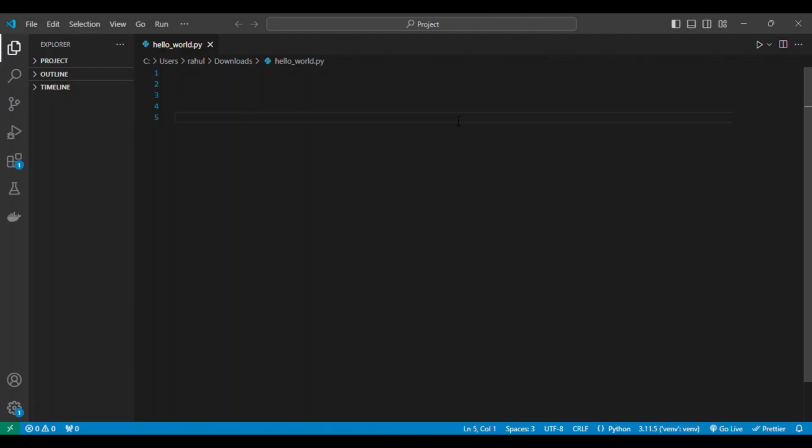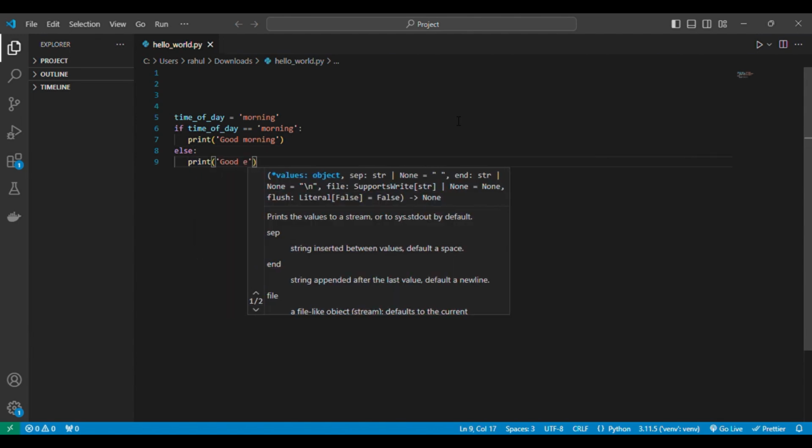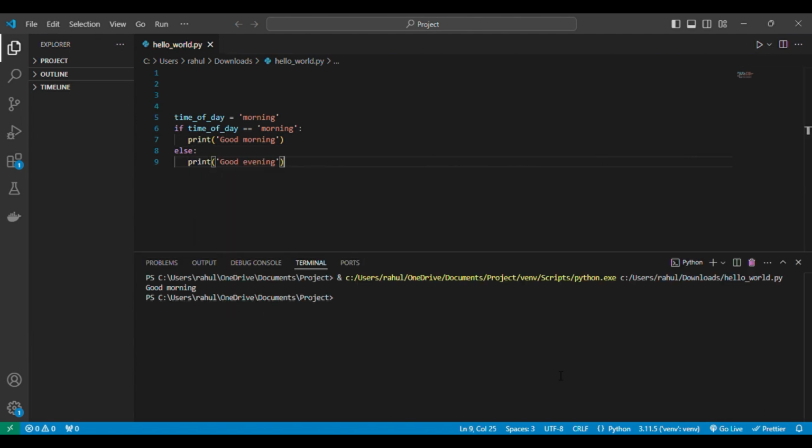Example. To illustrate, imagine we want to print different messages depending on whether it's morning or evening. We use a simple conditional statement here to check the time. Time of day equals morning. If time of day equals morning, print good morning, else print good evening. In this code, Python checks if time of day is equal to morning. If it is, it prints good morning. Otherwise, it prints good evening. This is the foundation of control flow, making decisions based on conditions.